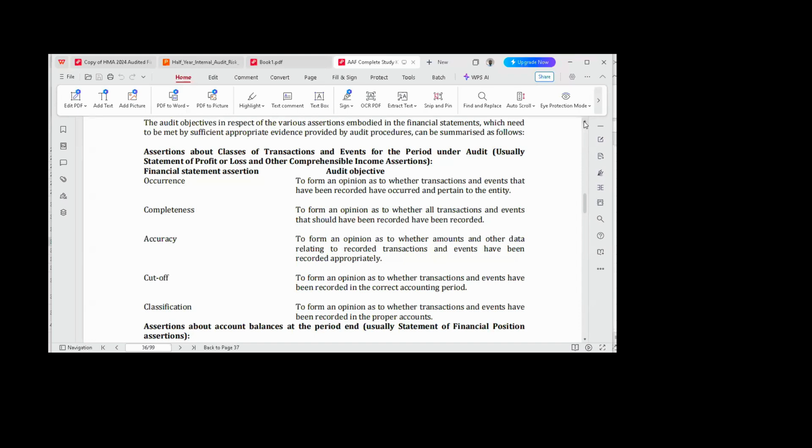Now, mind you, I did not say misstatement. I said material misstatement. So there are misstatements and there are material misstatements. Misstatements are negligible. They are of inconsequential value. They are not very, very important. But every financial statement will have some form of misstatement. Okay? Then what do I mean by misstatement?